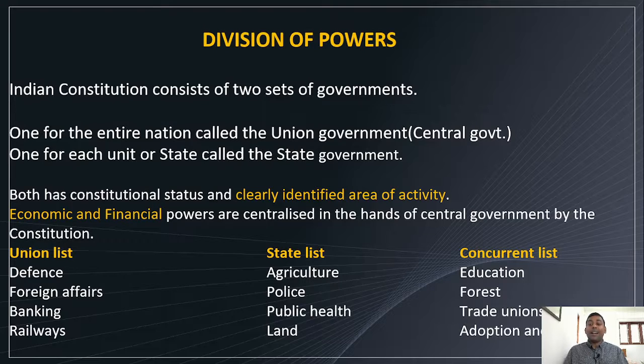Then the concurrent list, what is that? In the concurrent list, both union and state can have power. Both have power over the concurrent list, with subjects like education, forest, trade union, adoption, succession, and there are some other subjects as well.